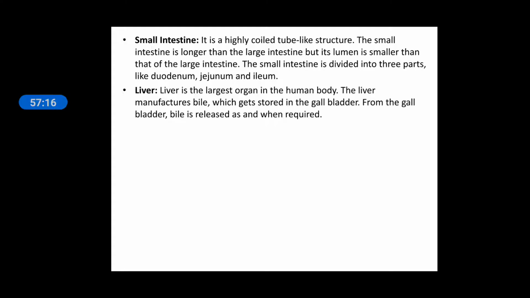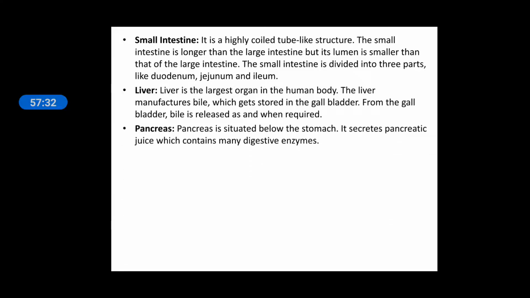Now the liver is the largest organ of the human body. The liver manufactures bile, which gets stored in the gallbladder. From the gallbladder, bile is released as and when required. The pancreas is situated below the stomach. It secretes pancreatic juice, which contains many digestive enzymes.